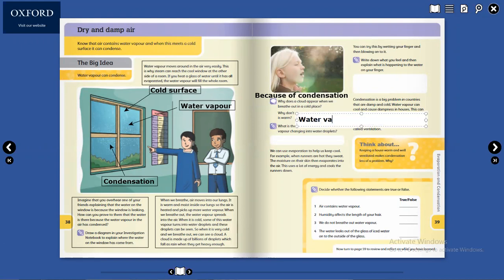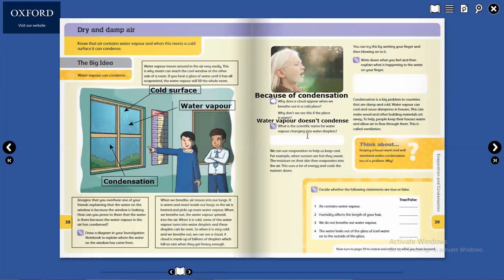Water vapor doesn't condense there. You can write it like this. Water vapor does not condense there.